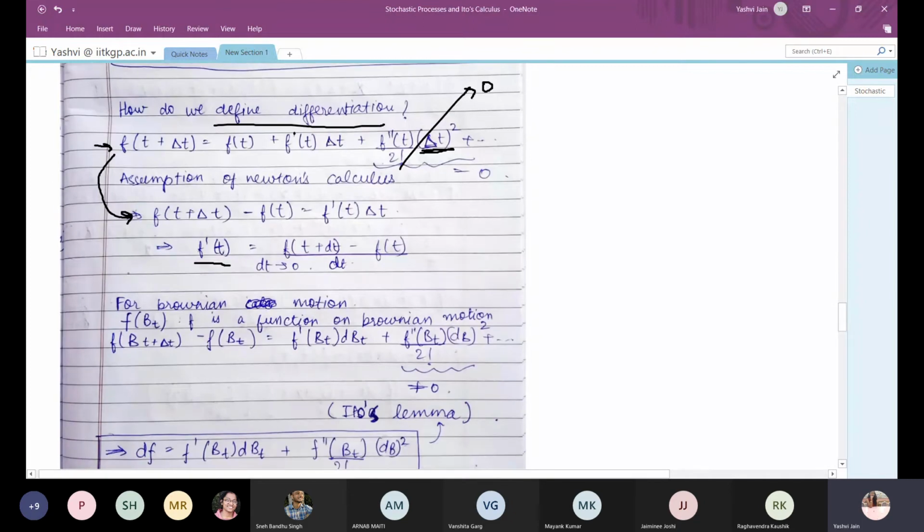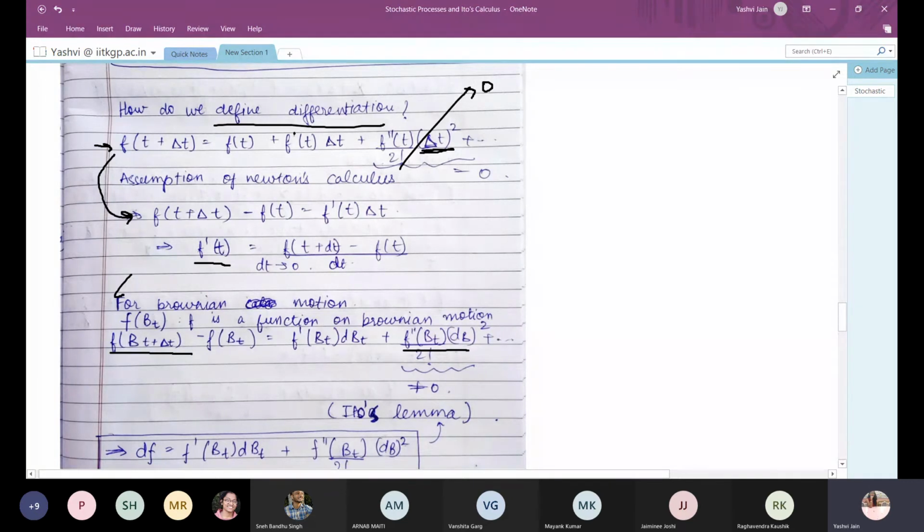But we know for a Brownian motion that the quadratic variation is not equal to 0. So we cannot set this second term equal to 0 for a Brownian motion. So to determine Ito's calculus, we write the Taylor series expansion of a Brownian motion, and we do not set this second term equal to 0.